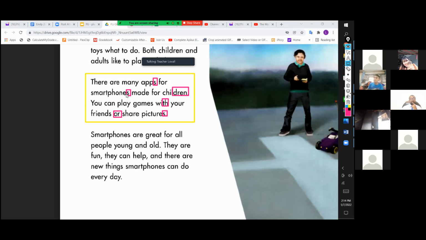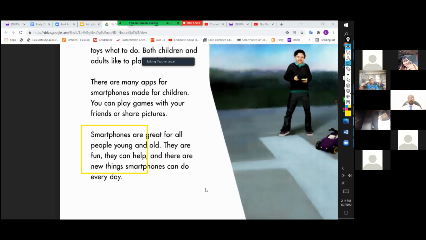Smartphones. Children. Now TH is with. Or. Pictures. Thank you so much, Nini. Excellent job. Thank you for volunteering.